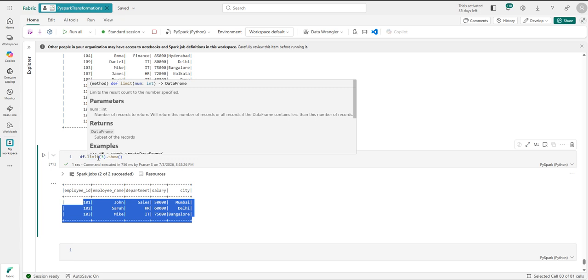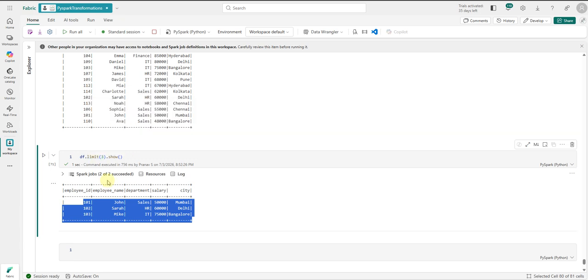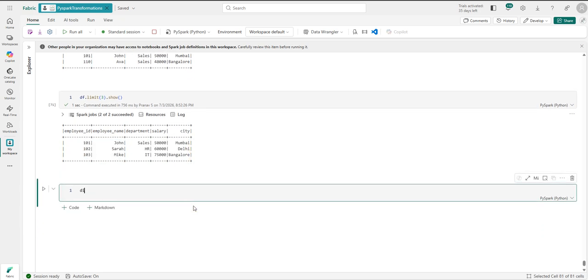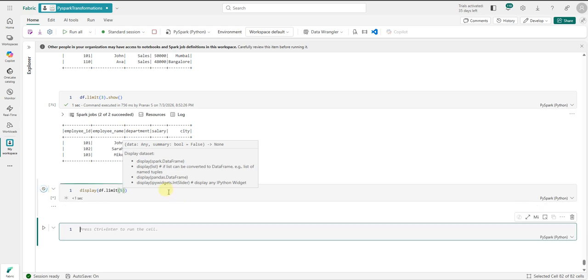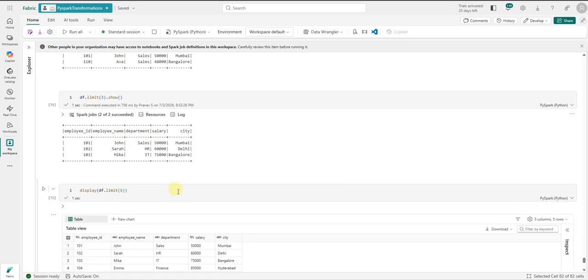So where will we use it? Most of the time we will use it when we are exploring the data and we just want to understand the columns, like how many columns we have, and look at a sample of the data set. For example, if I have a very big data set with a lot of columns and I just want to look at a couple of rows, I do display df dot limit, and give, for example, 5.